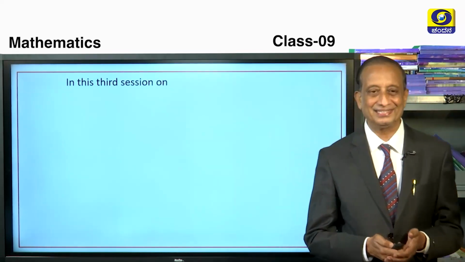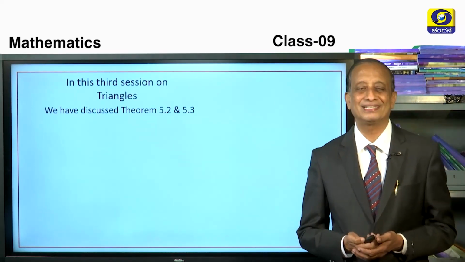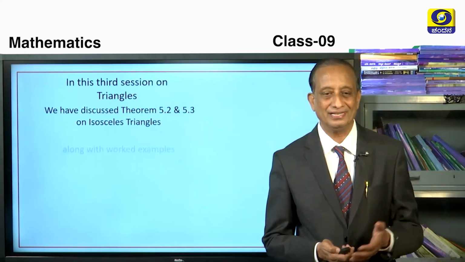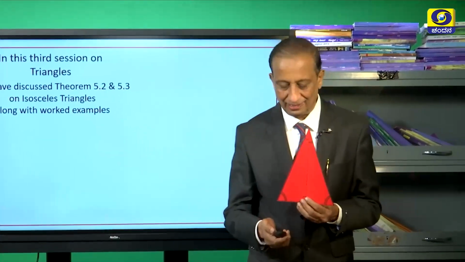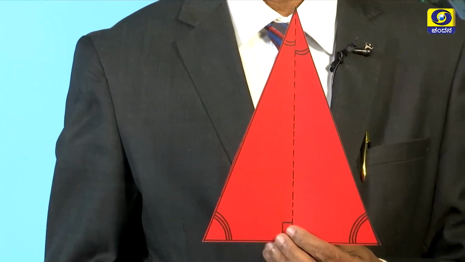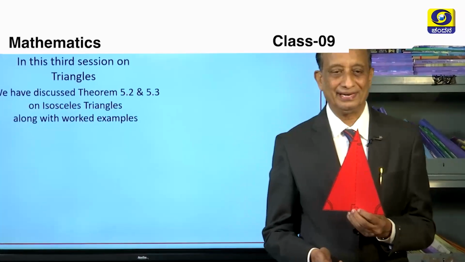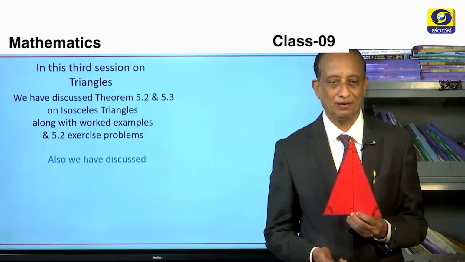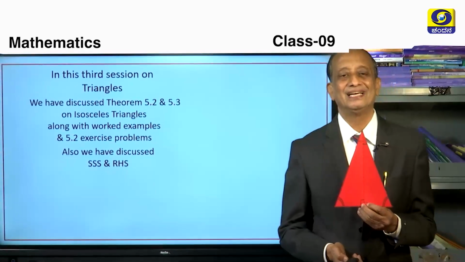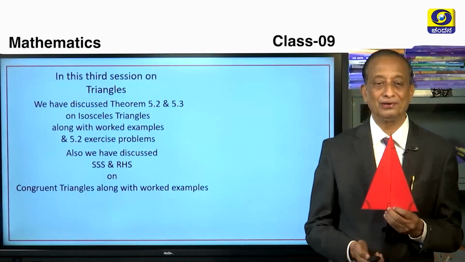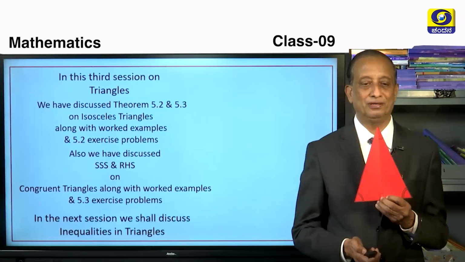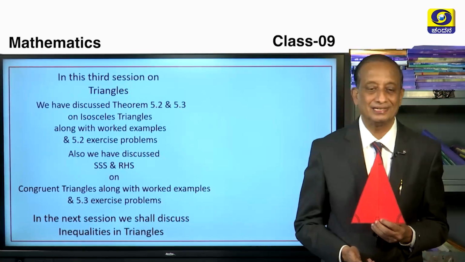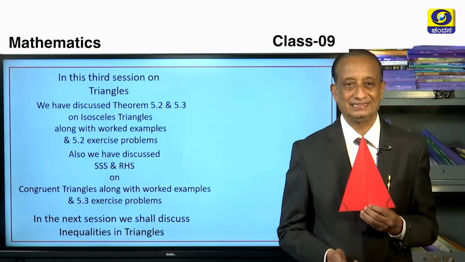So, in this third session on triangles, we have discussed theorems 5.2, 5.3 on isosceles triangles. So, on isosceles triangles, we have discussed the theorem and the connected problems also, children, along with the worked examples and 5.2 exercise problems. Also, we have discussed SSS and RHS criteria on congruent triangles along with the worked examples with 5.3 exercise problems. So, in the next session, we shall discuss the inequalities in triangles.